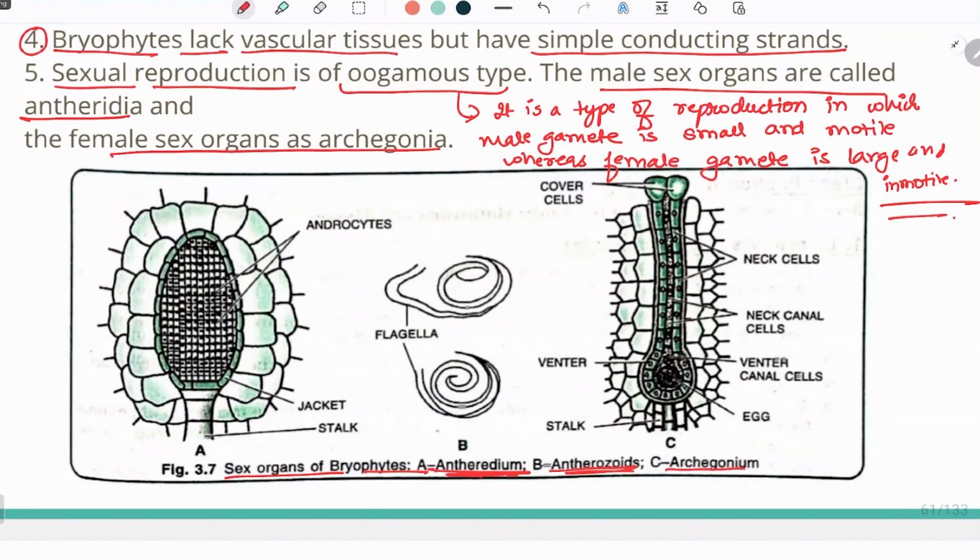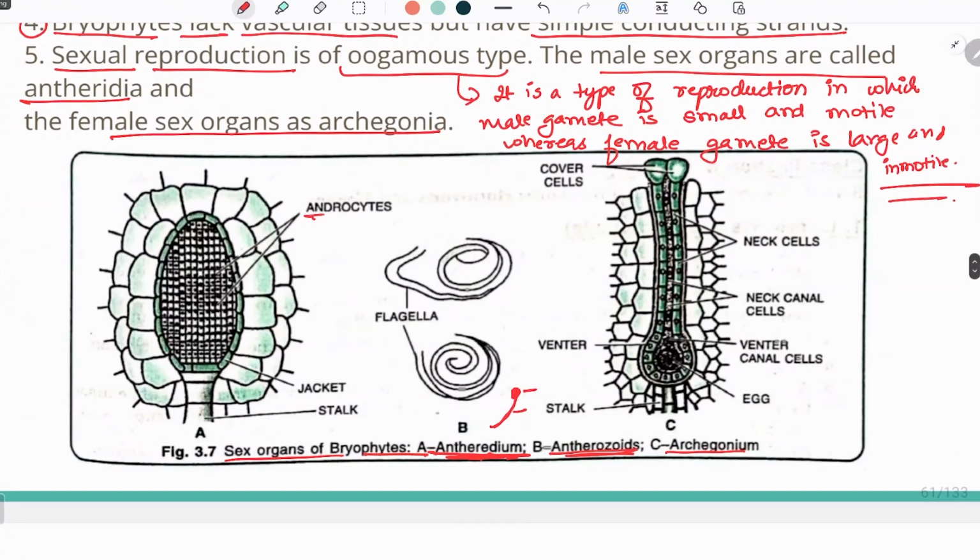In the structure, we know how an anther looks. Anther sometimes looks like this. There is a stalk and there is an anther. There are androcytes, the small cells which are present. There is a coat which is termed the jacket, and there is a stalk.